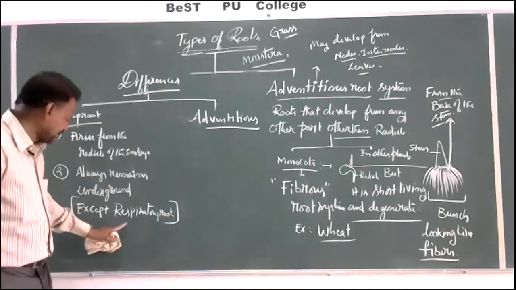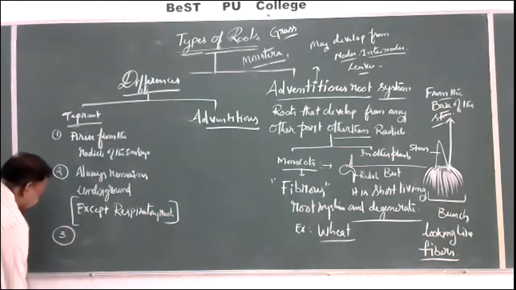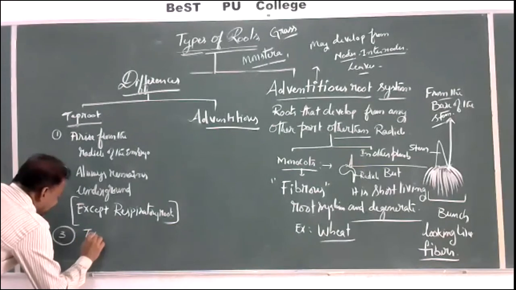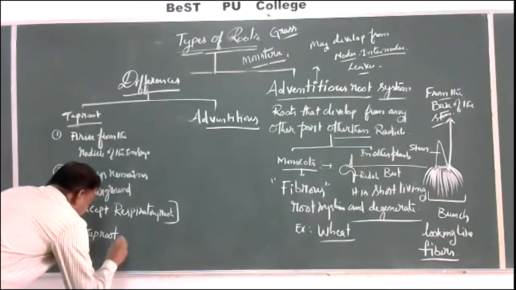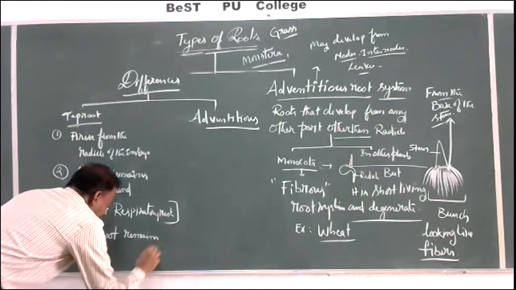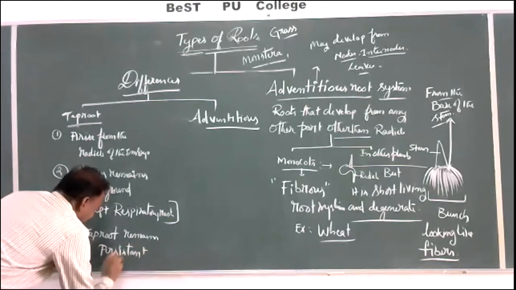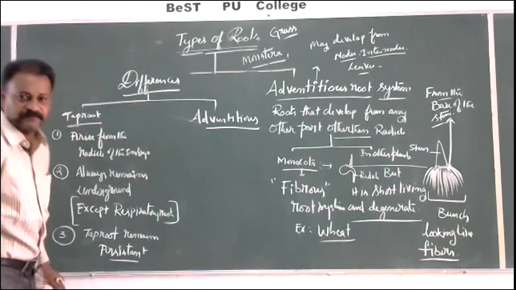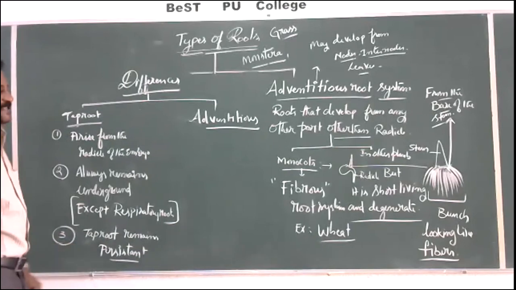We will see that in the coming classes. Always, a taproot remains persistent. It is always present, even though the plant is short, medium, tall or a long tree, the taproot will be there. Always the taproot remains persistent.